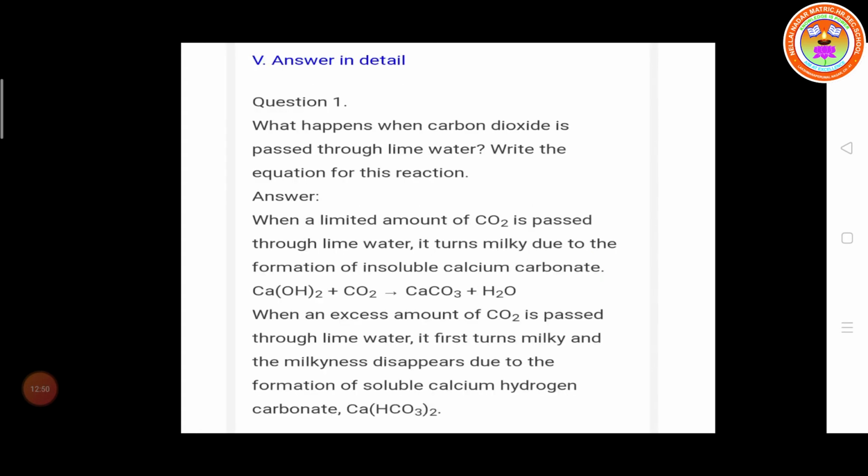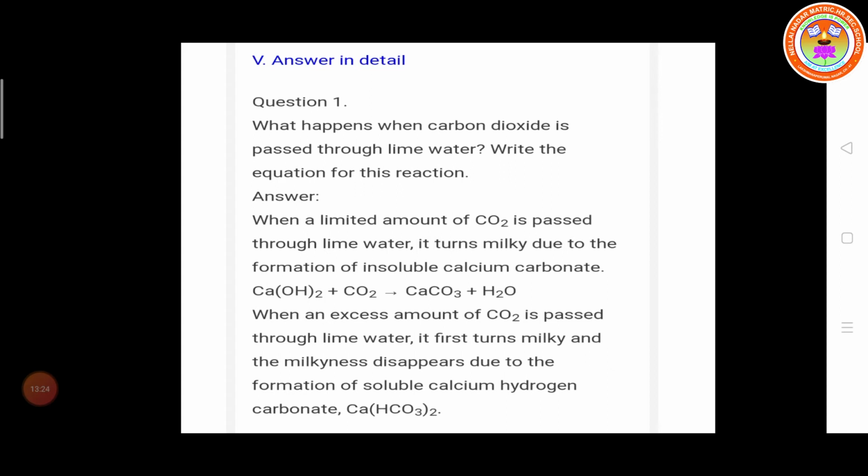So next, Roman numeral, answer in detail. First question. What happens when carbon dioxide is passed through lime water? Write the equation for this reaction. When a limited amount of carbon dioxide is passed through lime water, it turns milky due to formation of insoluble calcium carbonate.